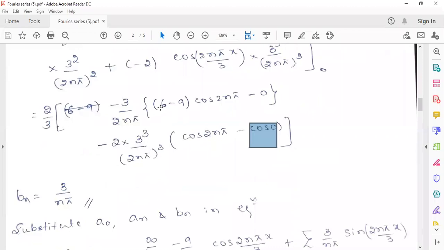Now you just have to simplify the first term. In this one, you can cancel 2 to 3, 3. The remaining thing, with the minus sign, is minus 1 by n pi. Inside, 6 minus 9 will become minus 3, and cos 2n pi value is 1, that is minus 3. Minus 3 into minus 1 by n pi will become 3 by n pi. This is the value of Bn. Any doubts in any step of Bn?